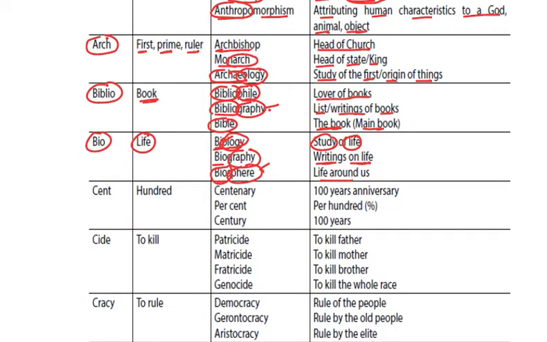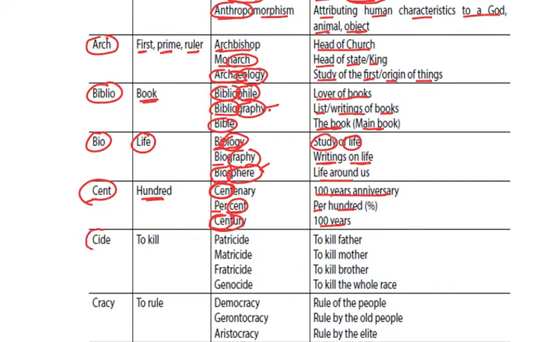Next root word is cent, which means 100. For example, centenary, that is 100 years anniversary. Per cent means per 100. Century, that is 100 years. So everywhere we use cent, this cent means 100. Now this cent, we are talking about the root of the word. Otherwise we know that it is the currency also, dollars and cents. That is also cent, but that is a standalone word which has a different meaning. We are using this cent in the form of a root from where other words have been formed, like centenary, percent and century. Got it?